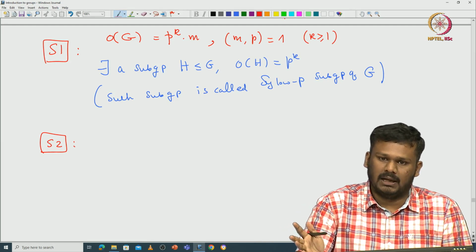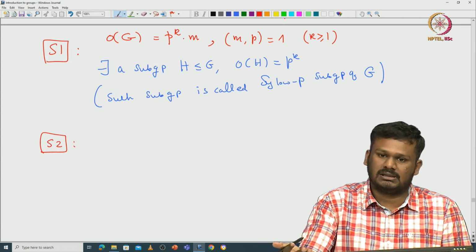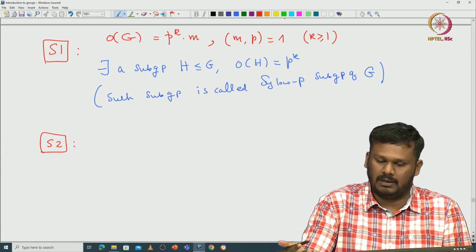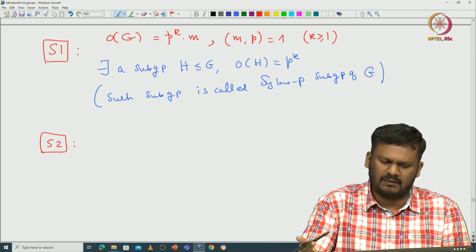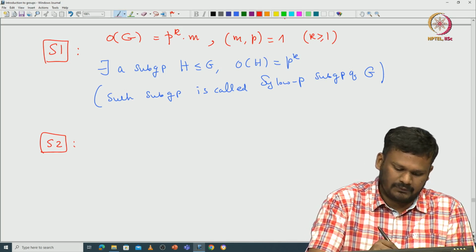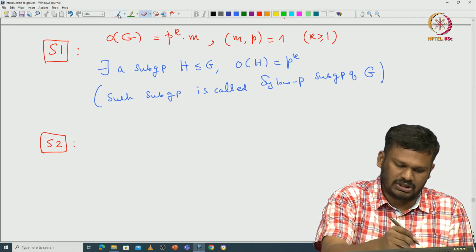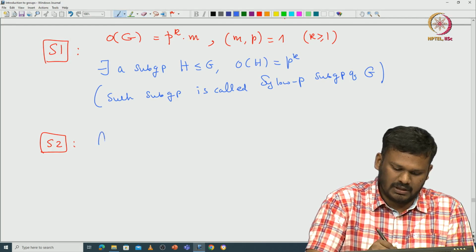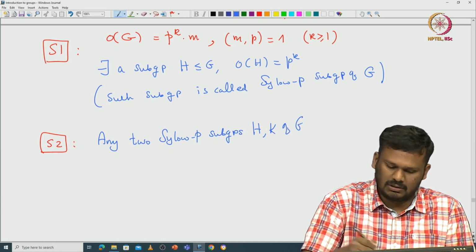You fix p and look at Sylow p-subgroups. A Sylow p-subgroup, by definition, is a subgroup of G whose order is p to the power k, where p to the power k is the highest prime power that divides the order of G. Now take any two Sylow p-subgroups, let us say H and K of G. They are conjugate.